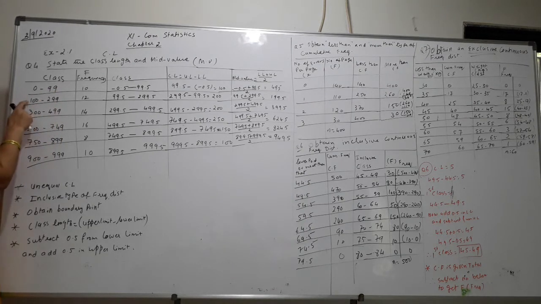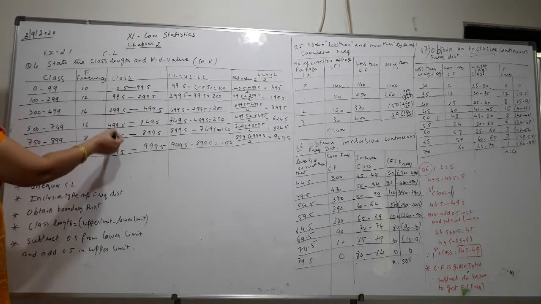Again, here you subtract 0.5, so for the second class you will get 99.5, and here you add 0.5, so 299.5. In this way you go on subtracting 0.5 from the first number, that is the lower limit, and go on adding 0.5 in the upper limit.